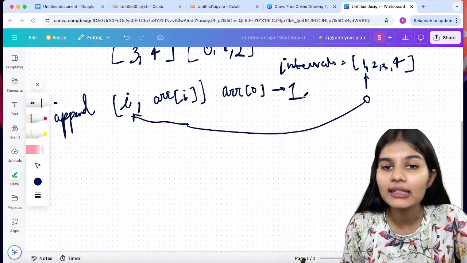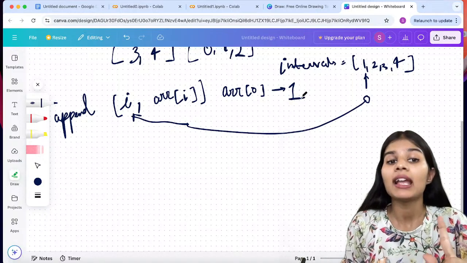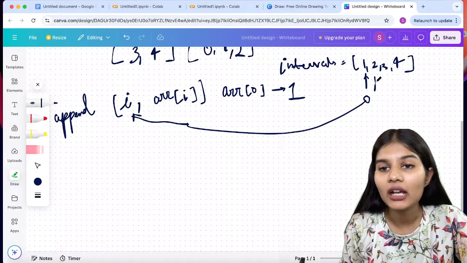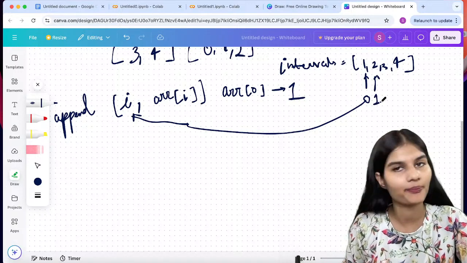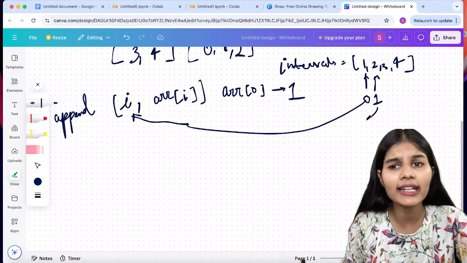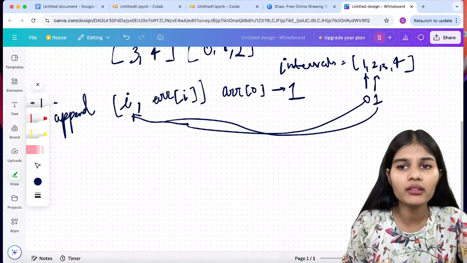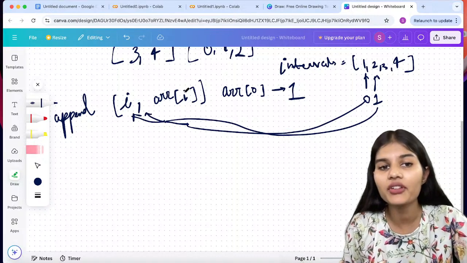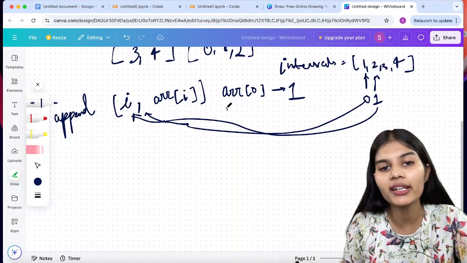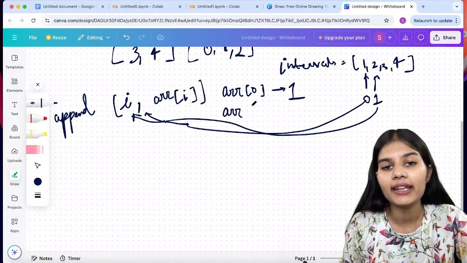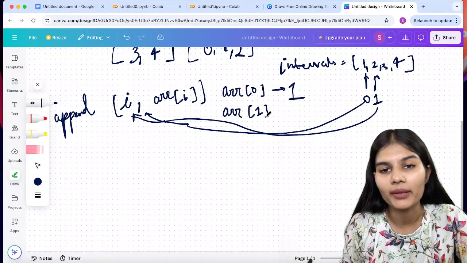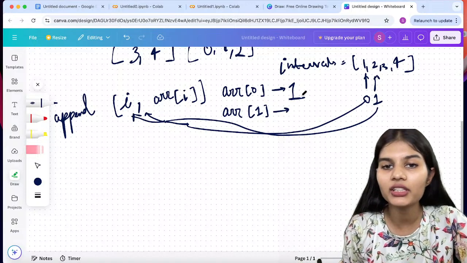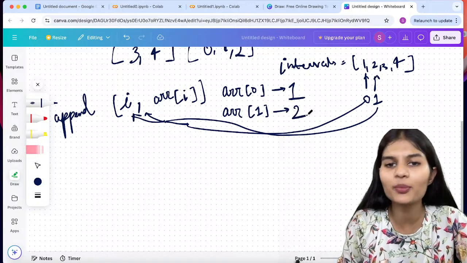So automatically 1 will be printed for me. As I have been using my for loop, it will again go, and now this is at my first index, right? It will again go to this 1 and put it over here again at my first index. Now what will this print me? It will print me array of 1. Now what is at my first position? At my first position I have the number which is 2, right? I just put it over here.